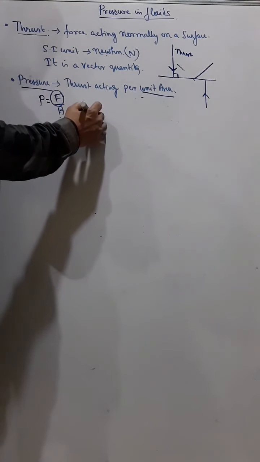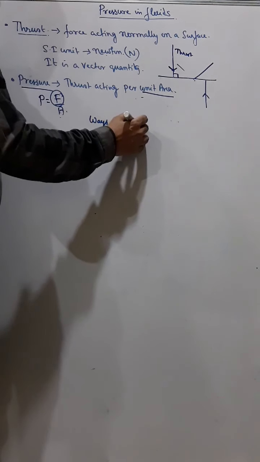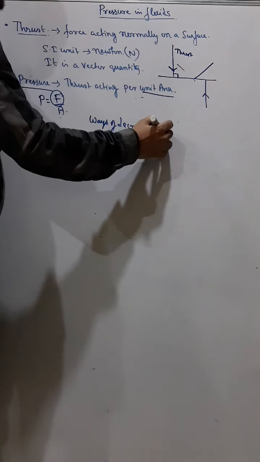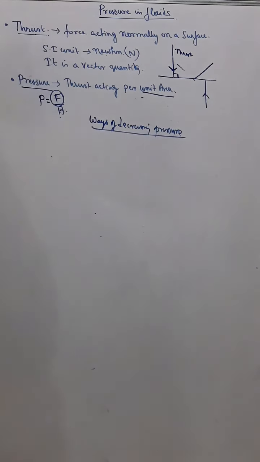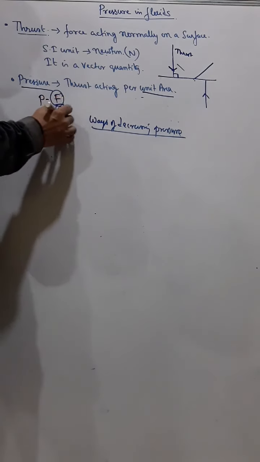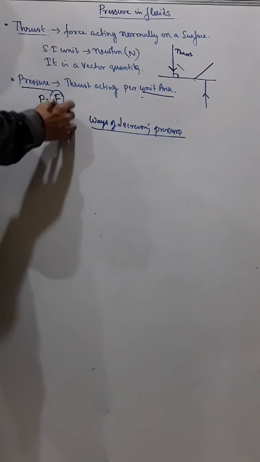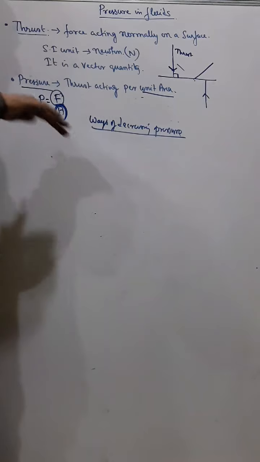Similarly, now ways of decreasing pressure. Now that means for decreasing pressure, again we can increase the surface area, so the pressure exerted will be less.